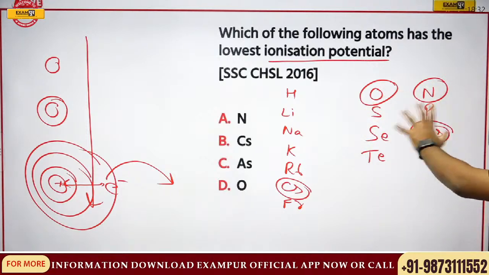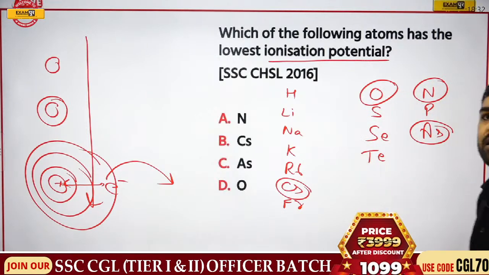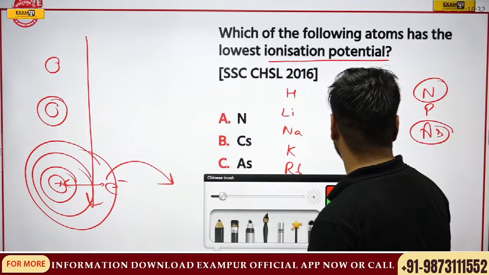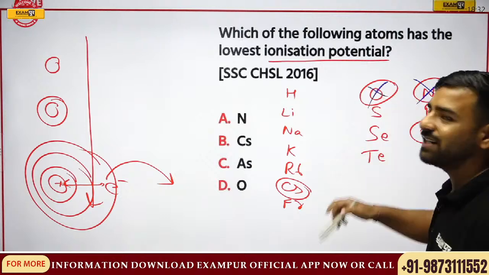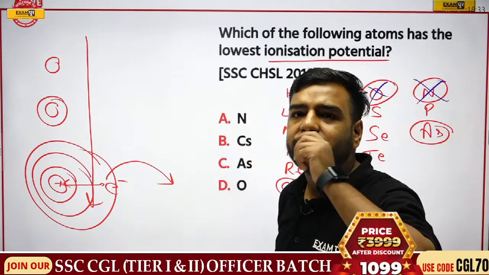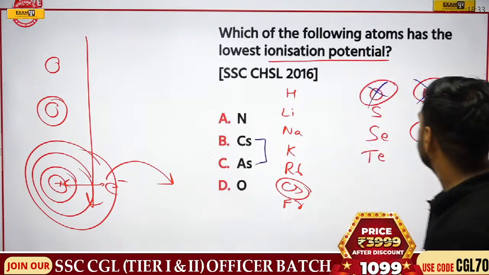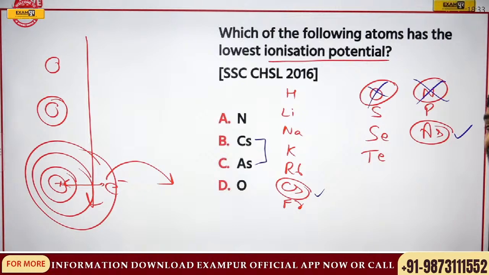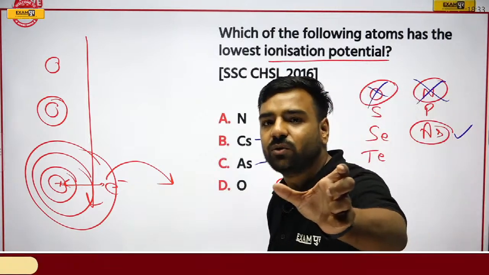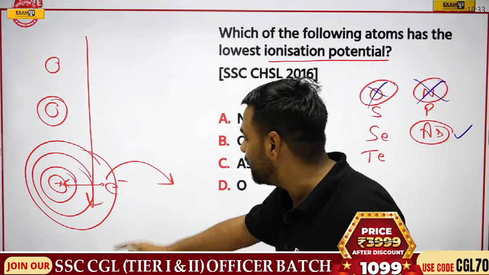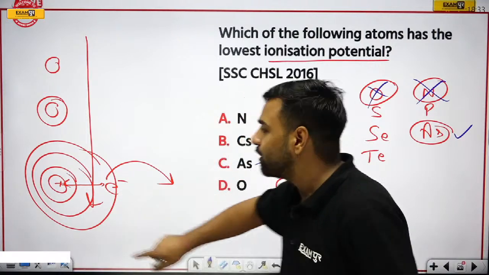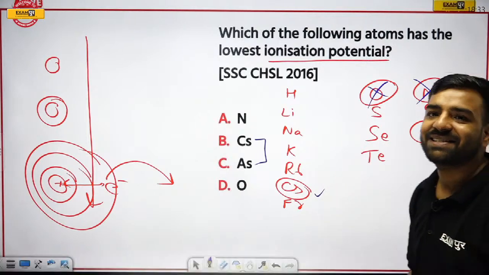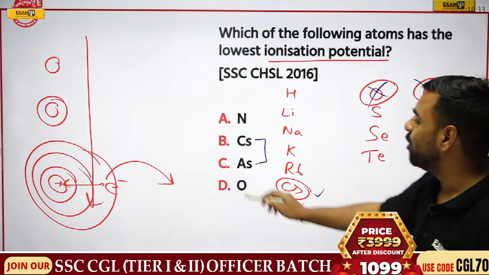If I try to relate this with the periodic table, I know that Gobinath is saying it cannot be N and O. That's true. Totally correct. It cannot be N or O because they are in the topmost part. Now Gobinath, let's try to relate with these 2 options. See, just have a look. Arsenic is present here, and cesium is here. Now just try to relate the concept I told you. Electrons can easily be taken out from the lowermost part. Now just try to relate the lower order. Which is above, As or Cs? Obviously, the correct answer is going to be option number B.